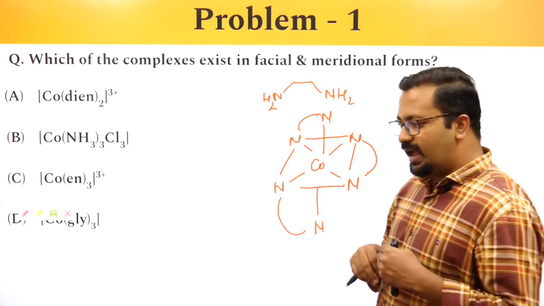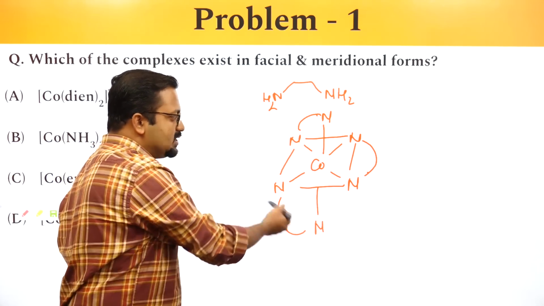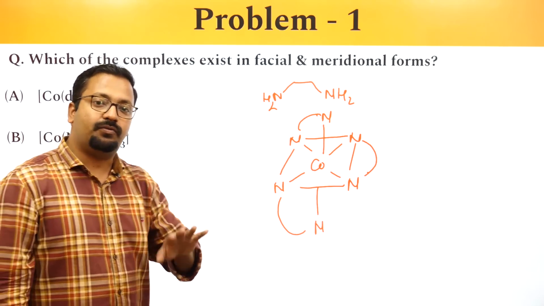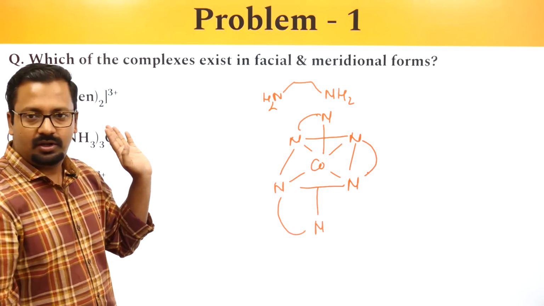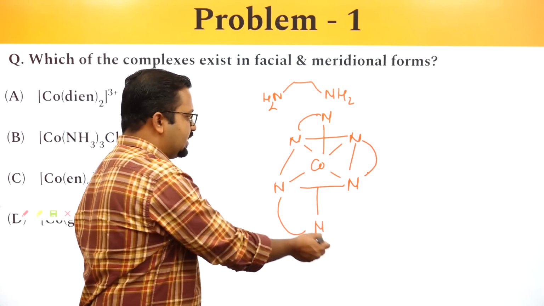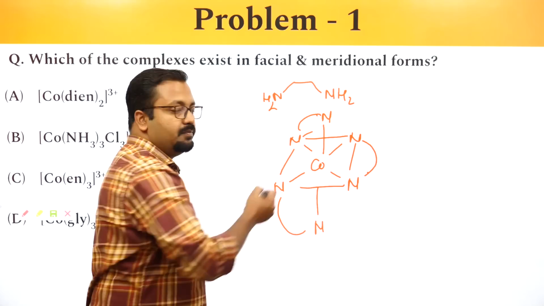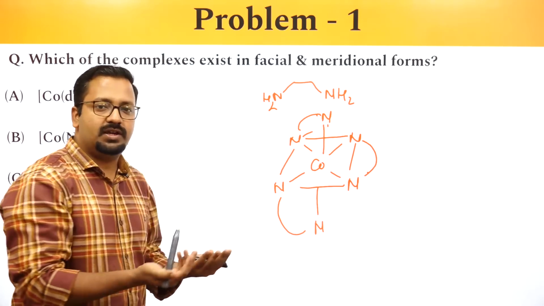Now we do not have an Ma3B3 kind of arrangement. It will always be present like this. If it is present like this, it will never form meridional or facial, because you cannot qualify it as meridional or facial, as all these atoms look alike. If you connect these three it will be meridional, if you connect these 3 it will look like facial.